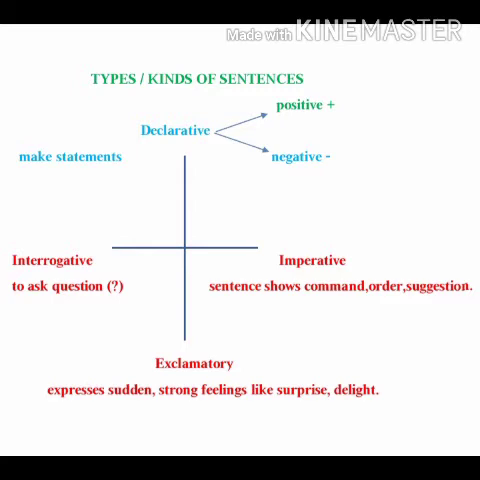Now next is the imperative sentence. Sentences that express requests, commands, advice or suggestions are imperative sentences. In that particular sentence, the subject is invariably the second person pronoun. For example, go to your room. Please don't call me. So your, me, these are second person pronouns.